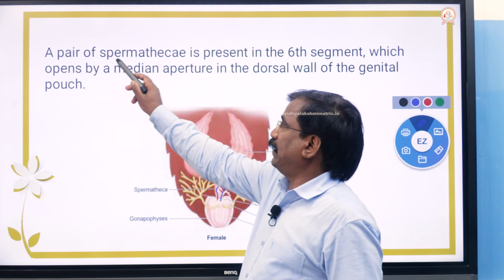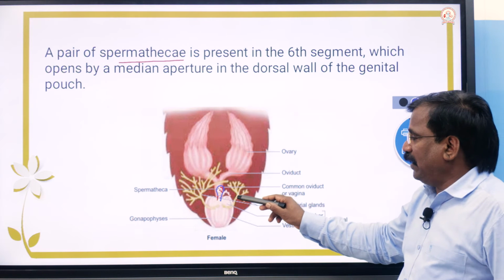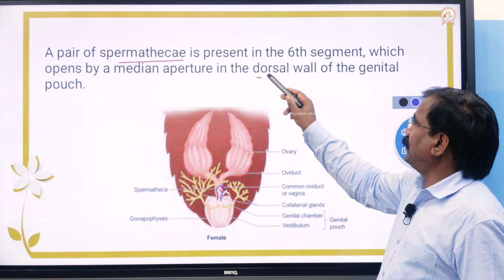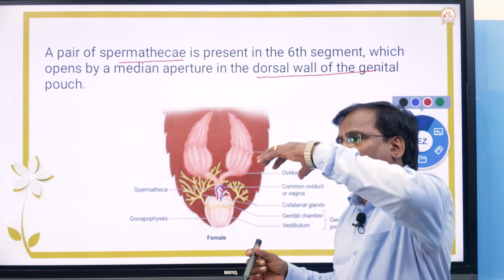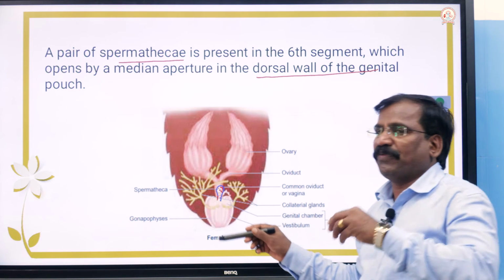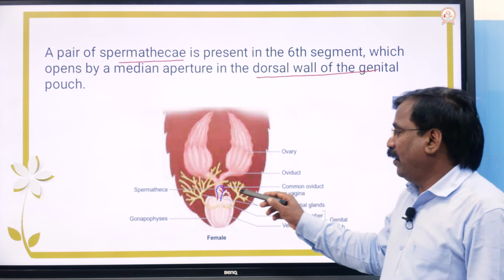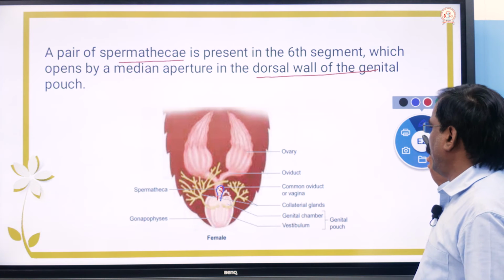Where does it open? The spermatheca opens into the dorsal wall of the genital pouch, the upper side here.